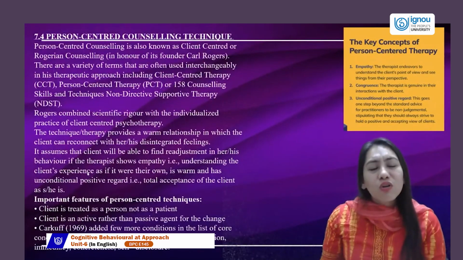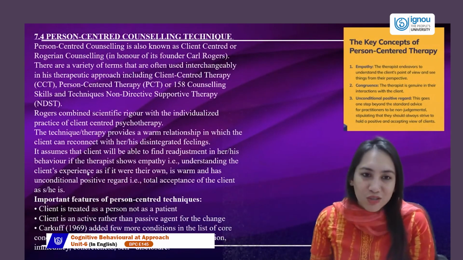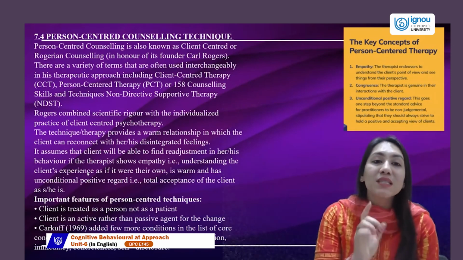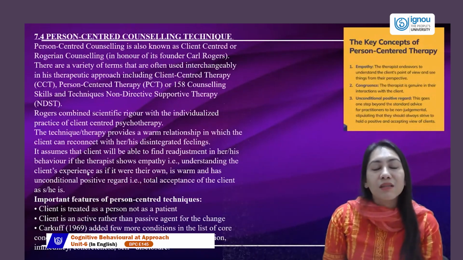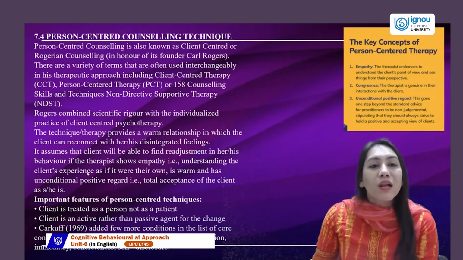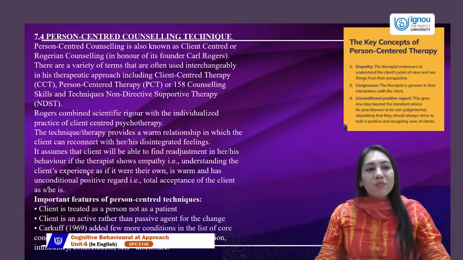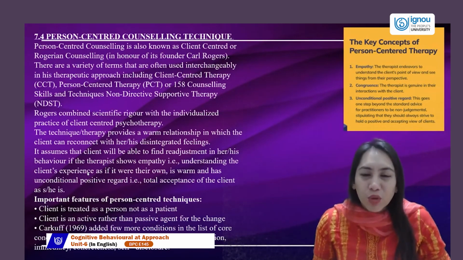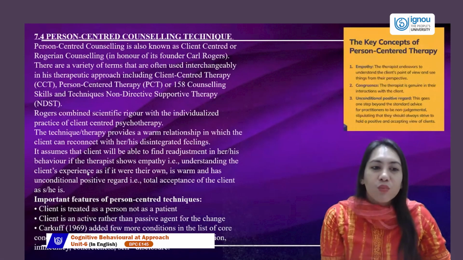And now, as we talk about rapport formation, there was a therapy which was completely centered on the client, called person-centered therapy, founded by Carl Rogers, who is a humanistic therapist. This was also called Rogerian therapy or Rogerian counseling, or client-centered counseling, or person-centered counseling. There are a variety of terms used for this therapy. It's called CCT, client-centered, or PCT, person-centered, and it's a non-directive supportive therapy. Non-directive, we are not very probing. We don't confront too much here.